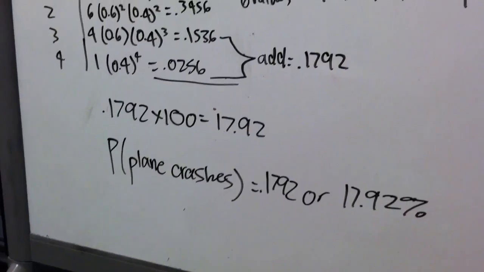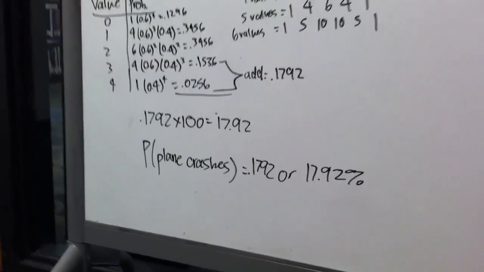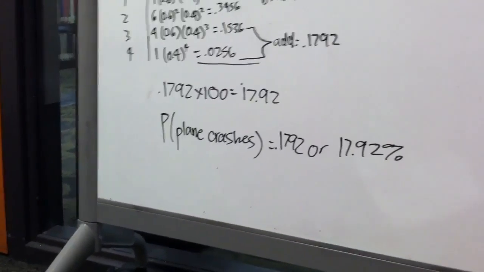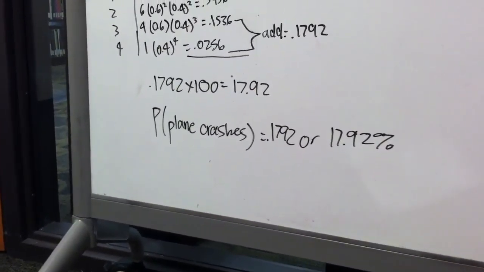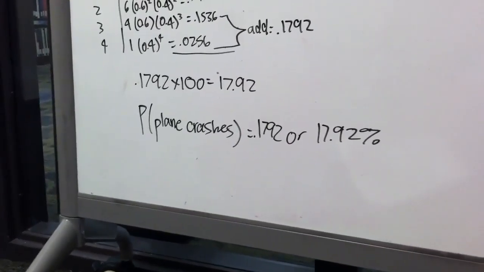And we multiply that by 100 so that it becomes a percent. So the probability of a plane crashing is equal to 0.1792 or 17.92%.